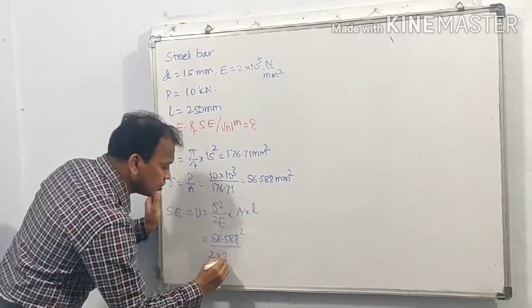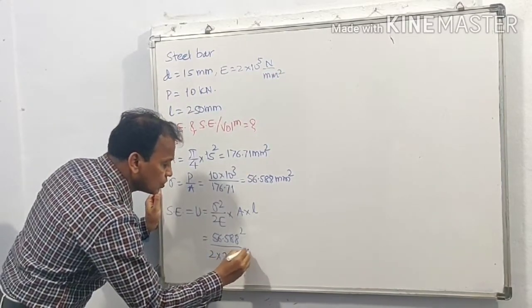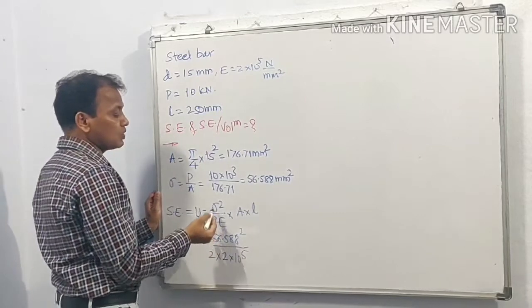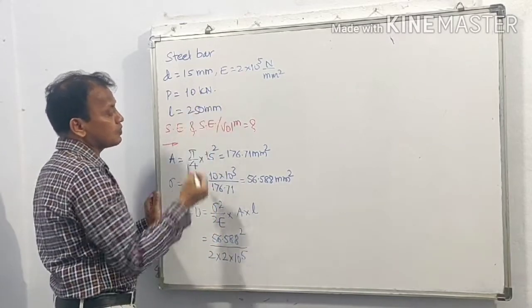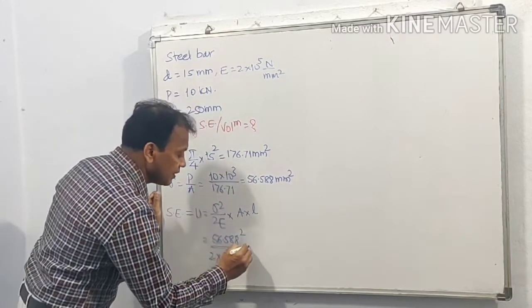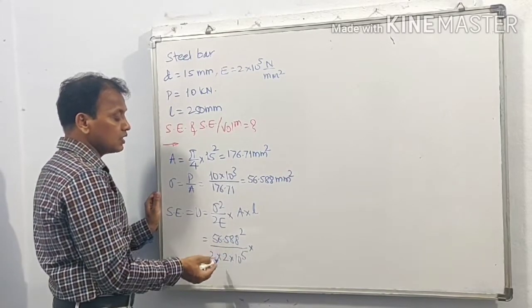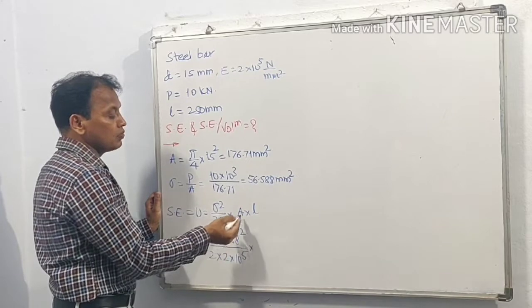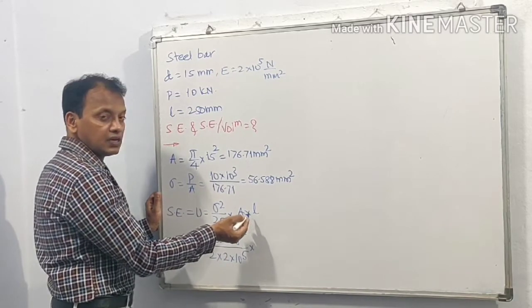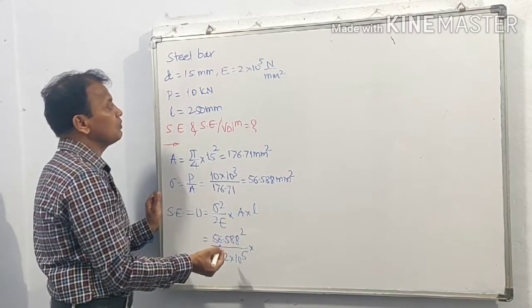So 2 into 10 raised to 5. That's why we have converted this P from kilonewton to Newton, as we have written E in terms of Newton per millimeter square.